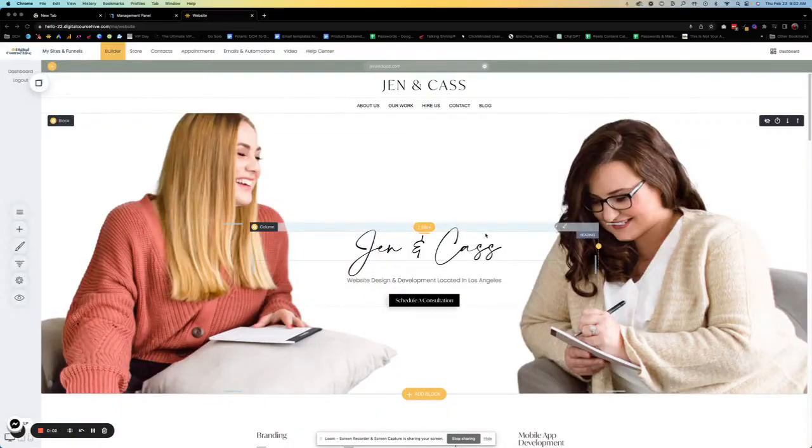Hi, I wanted to come on here and show you how to create a checkout. There's two different ways that you can do a checkout in our system.